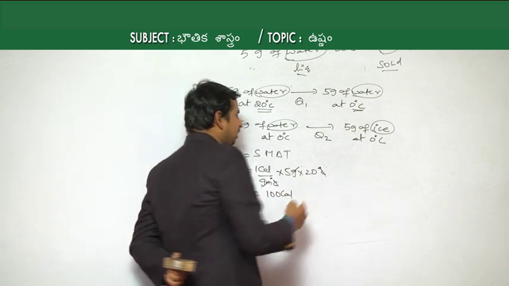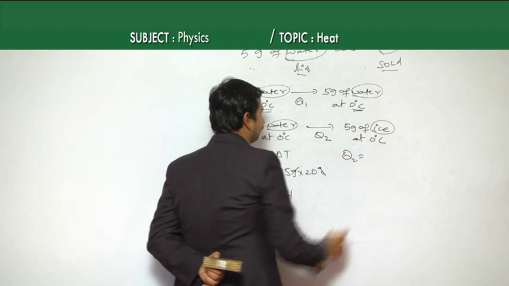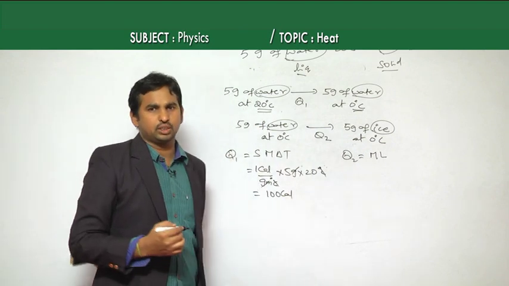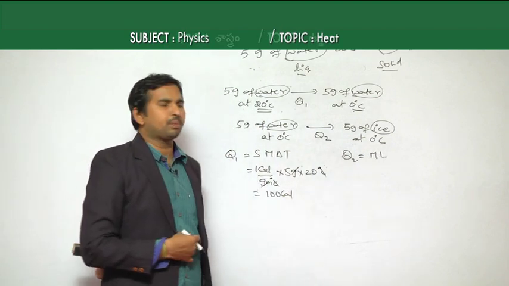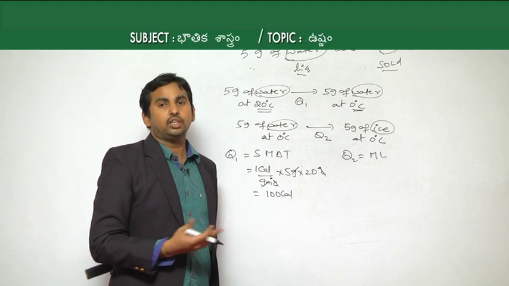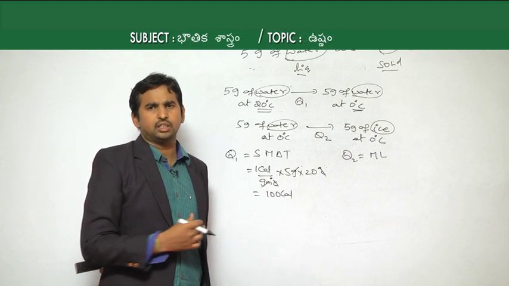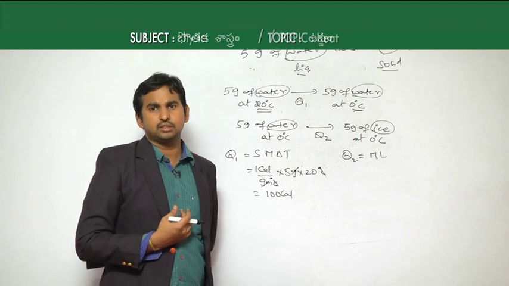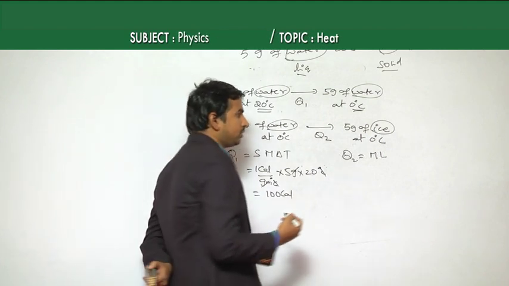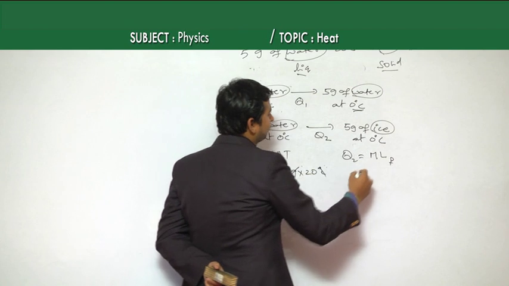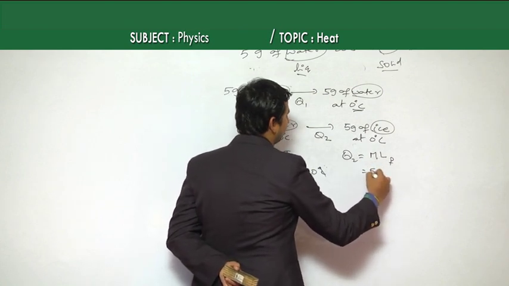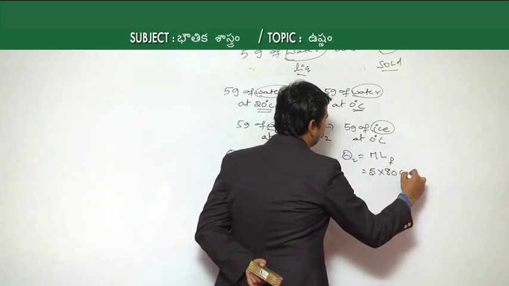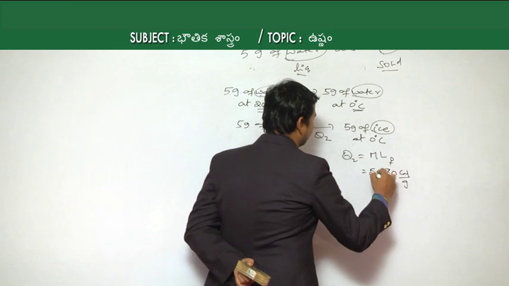We know that during the change of state, the formula is Q is equal to M into L, where L is the latent heat. It is given that the latent heat of ice is 336 joule per gram, which is nothing but equal to 80 calories per gram. Now the mass given is 5, and the latent heat of fusion in calories is 80 calories per gram.